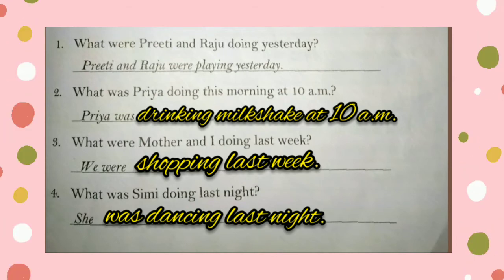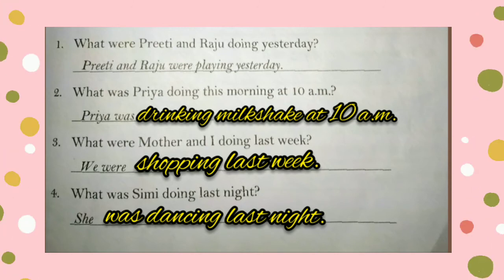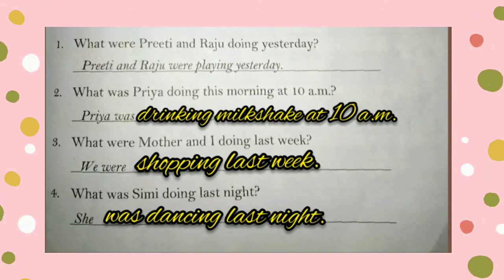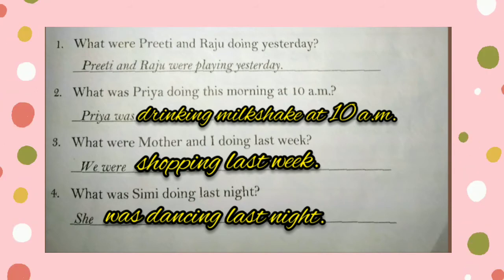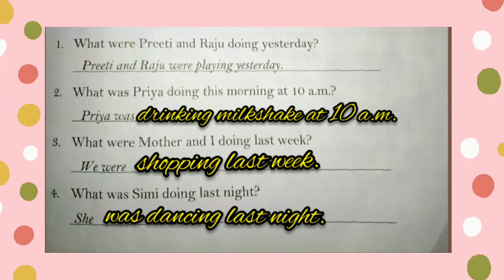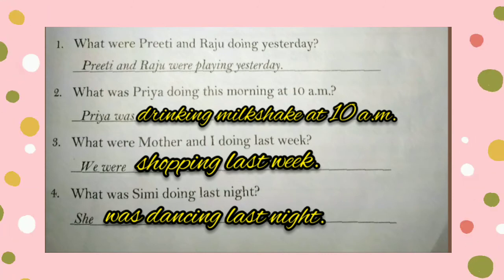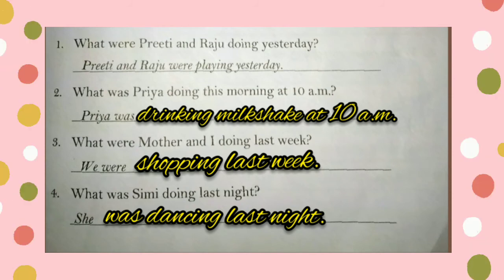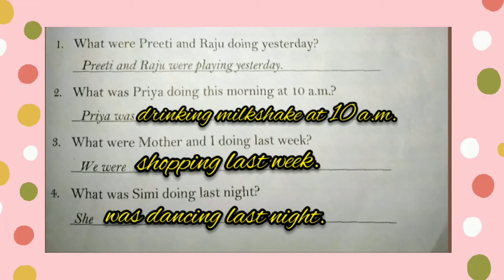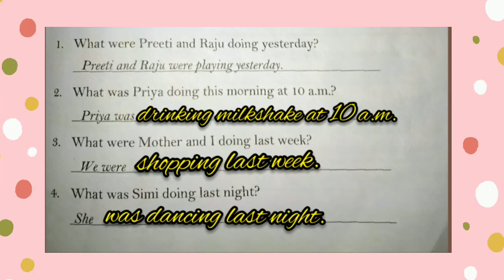Third question, what were mother and I doing last week? So here two persons are there. We use the helping verb were. So the answer will be we were shopping last week. Here the main verb is shop and we add ing with that shop and the last letter becomes double. That is shopping.